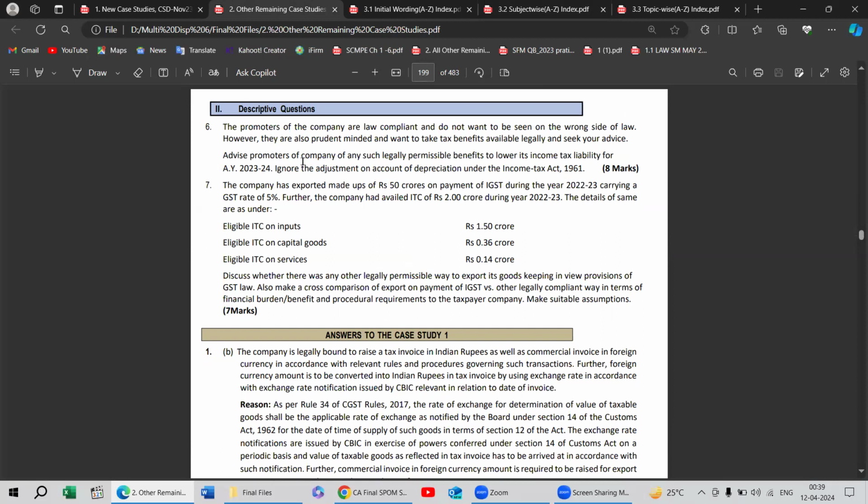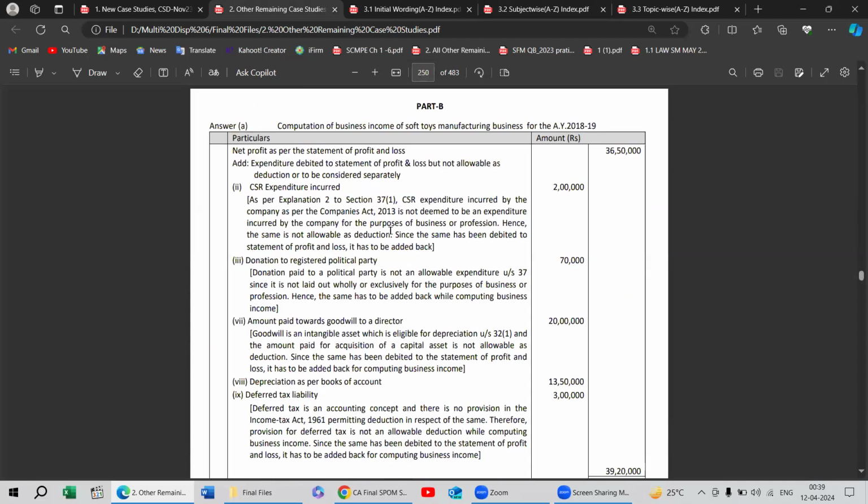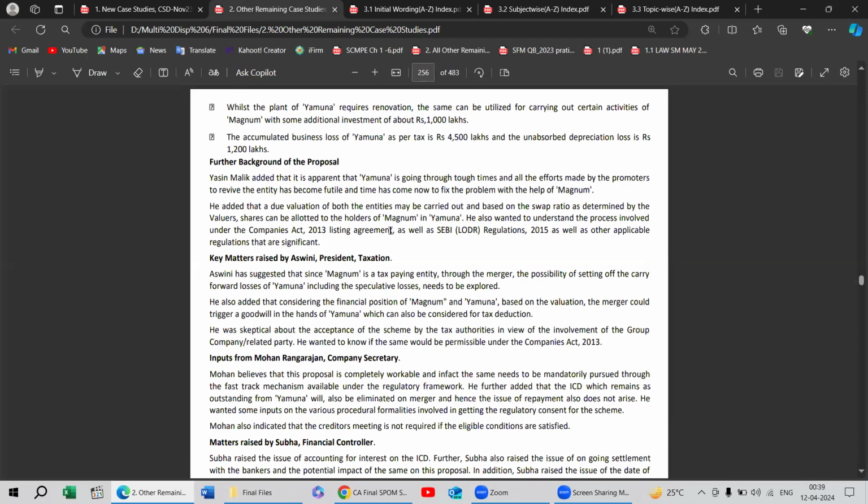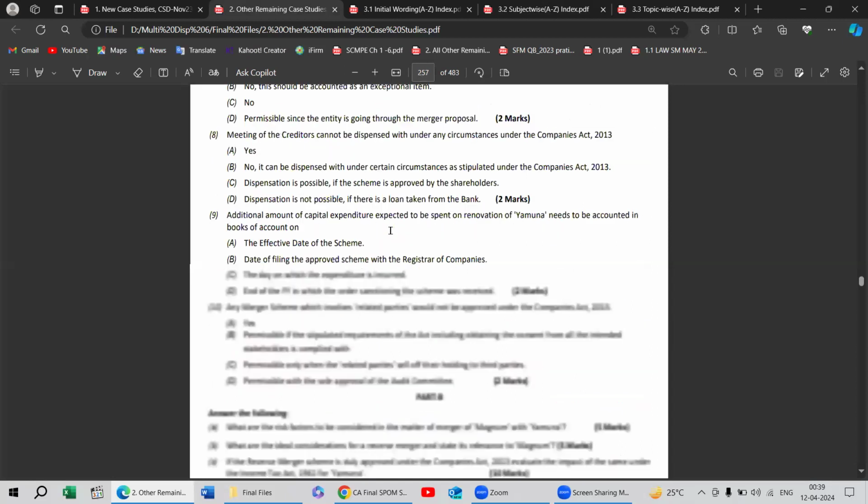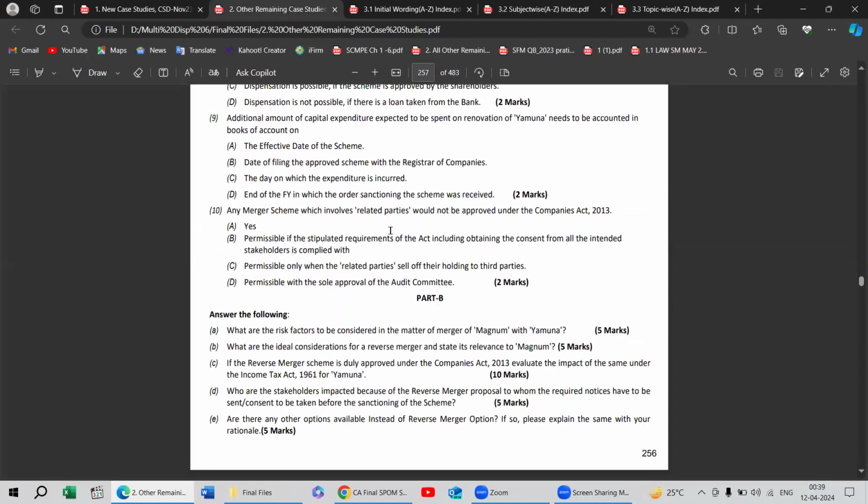Now, I knew this because I had opened page number 200 randomly. Now let's pick any question. This is like, what are the risk factors to be considered in the matter of merger of Magnum with Yamuna. Now from this question, in which subject are they asking the risk factors, related to merger? It can be a case of audit, AFM, because what are the risk factors, mostly, and SCMP can also be there, mergers related. So we are particularly not sure.